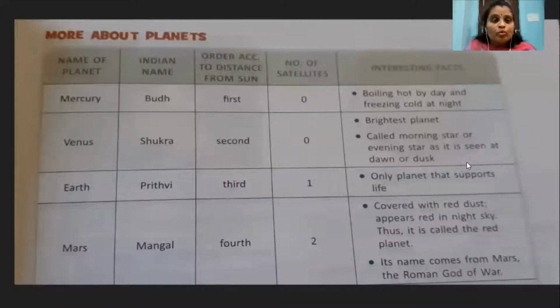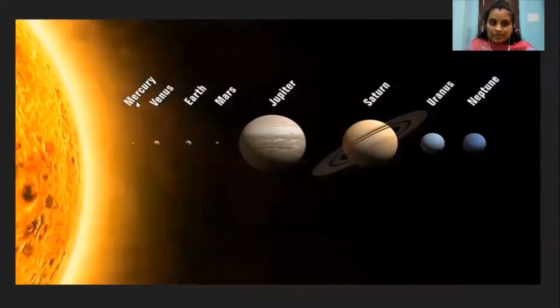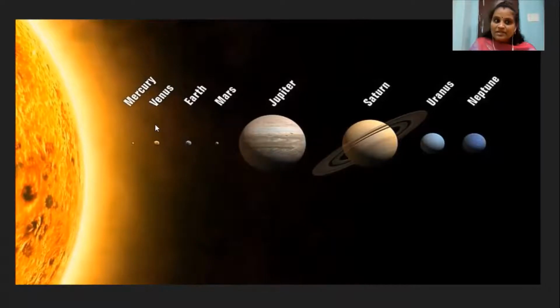And here, more about planets. Now we are going to learn about these planets in a detailed manner. First, name of planet, Indian name, order according to distance from the sun, number of satellites, interesting facts. First, we will learn about Mercury. In the previous slide, you can see Mercury is the nearest planet to the sun, and Neptune is away from the sun, right? Mercury is near to the sun.